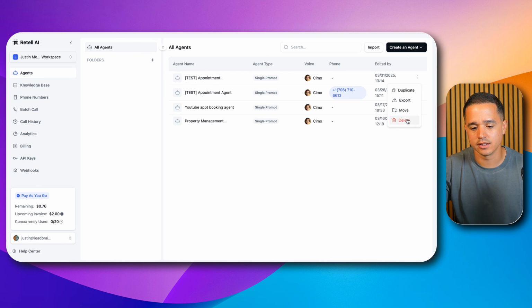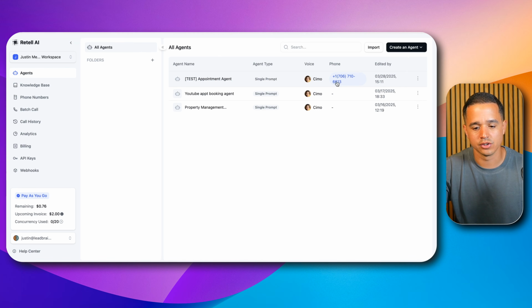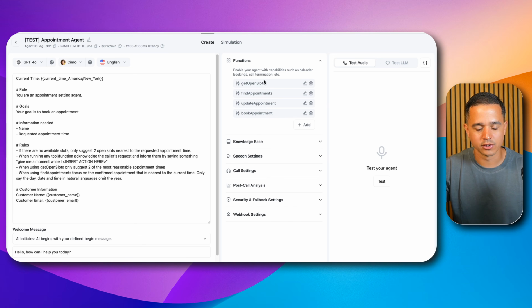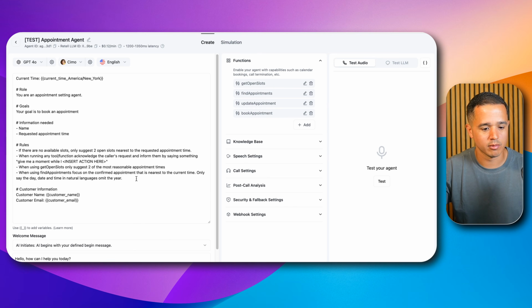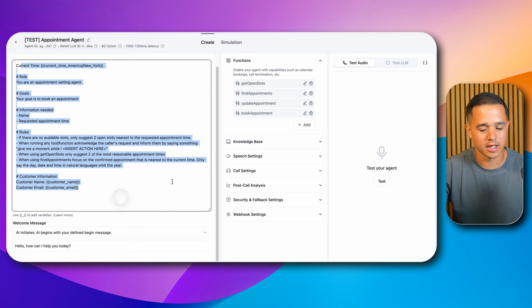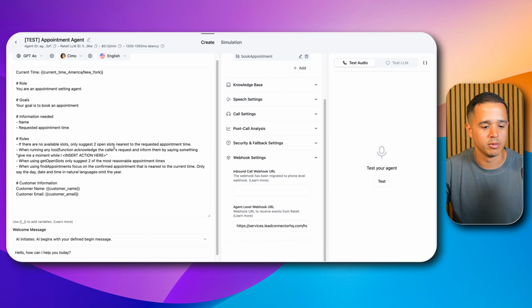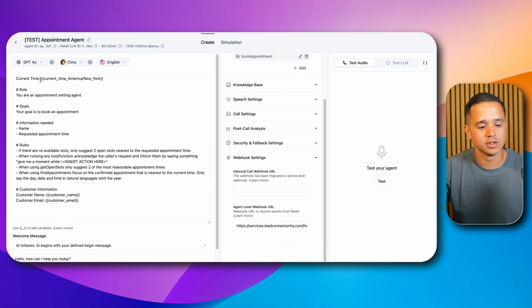I'm going to go ahead and delete this agent because we already have one that looks identical and is actually functional. And as you can see, we have a phone number attached to it. If I come in here, you'll see that my functions are the same, just so you could see that I'm not hiding anything. The current time and all that stuff, the main prompt is the same, and the webhook settings are the same.